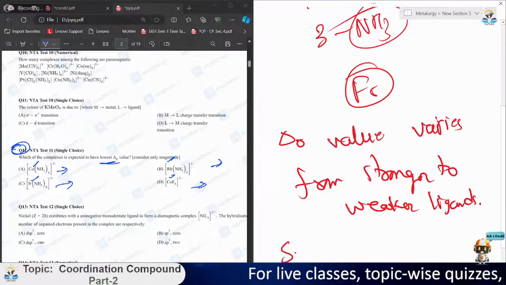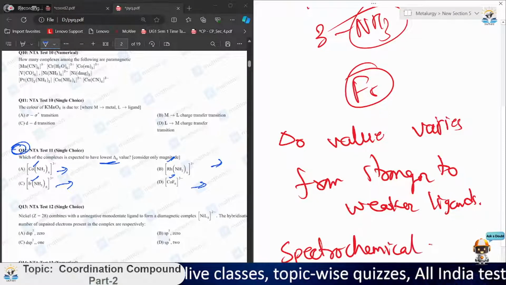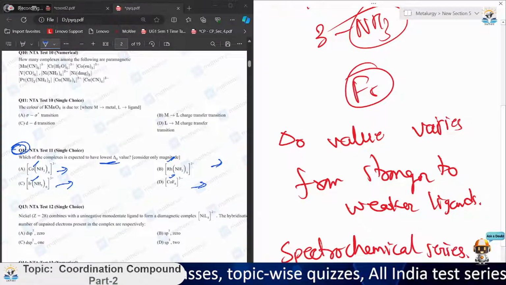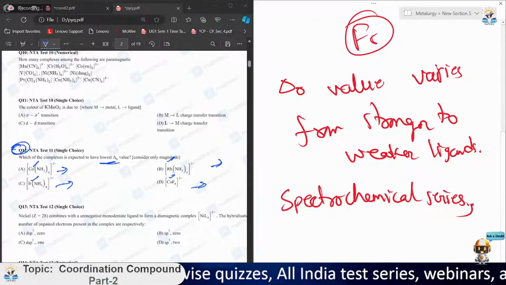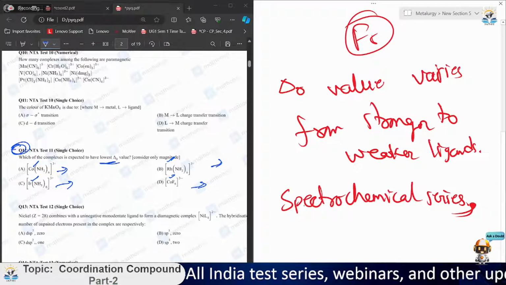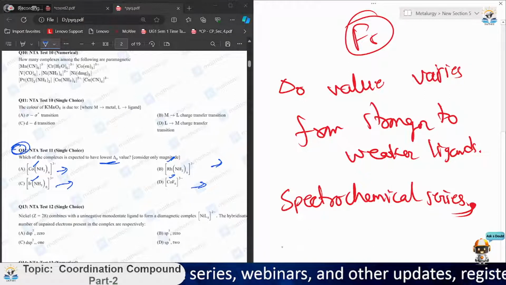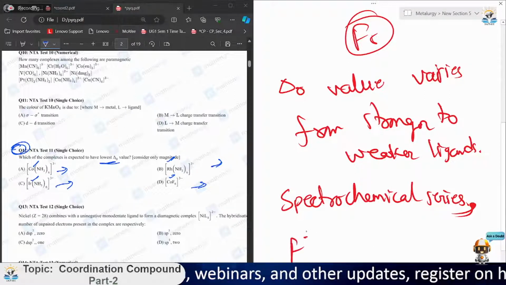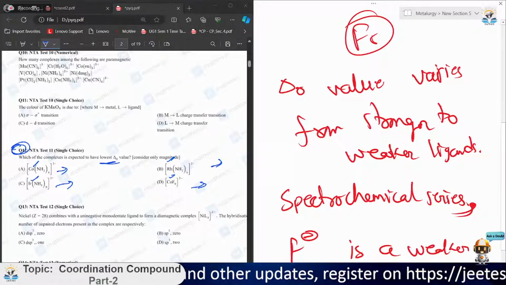I have not taught this one, but you know the spectrochemical series, which gives us the ligand property, that is strength, whether it is weak or strong. So the fluoride ion is a weaker ligand as compared to NH3.